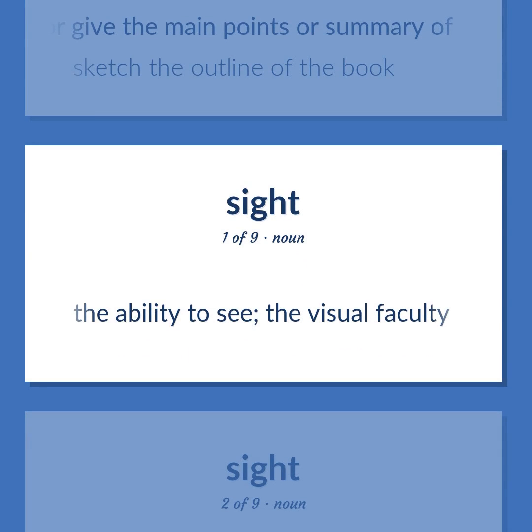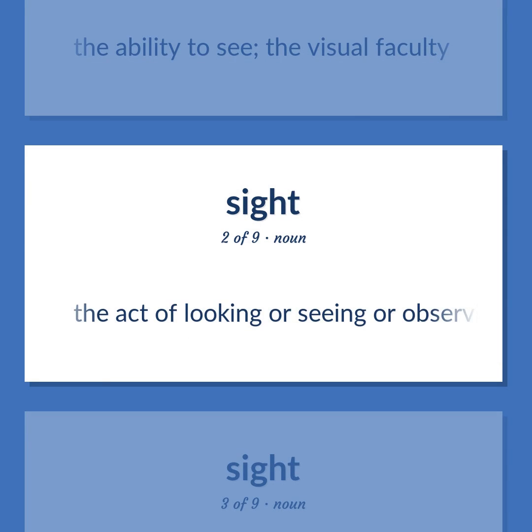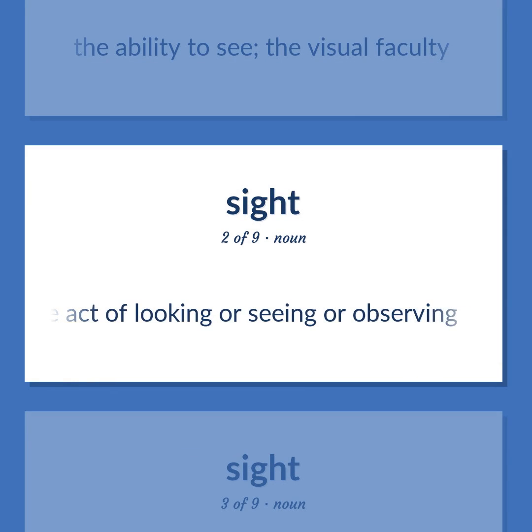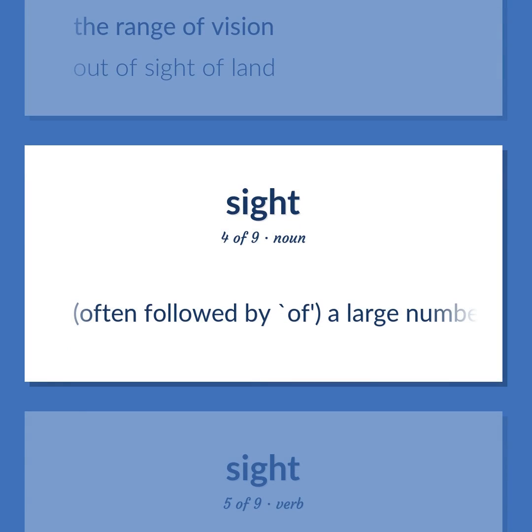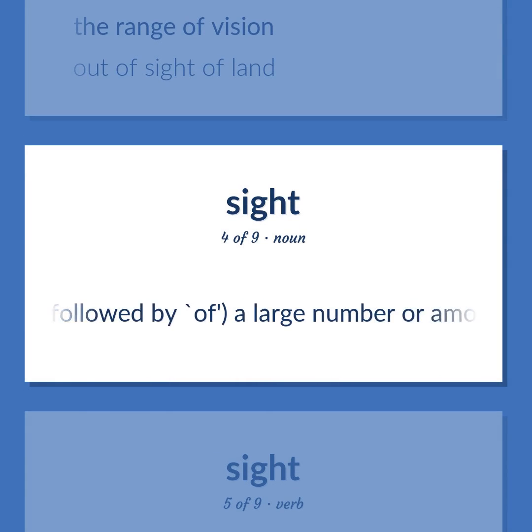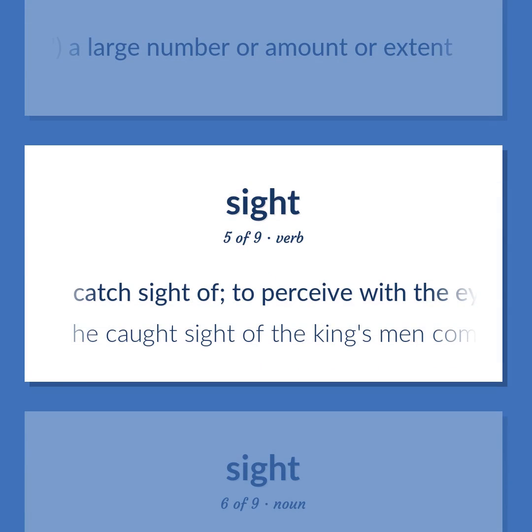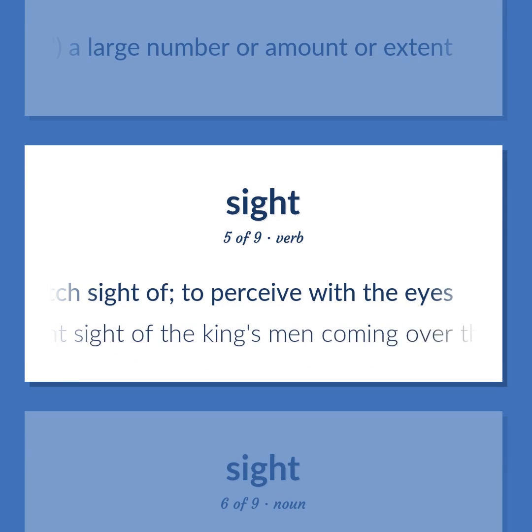The ability to see, the visual faculty. The act of looking or seeing or observing. The range of vision. Out of sight of land. Often followed by of, a large number or amount or extent. Catch sight of, to perceive with the eyes. He caught sight of the king's men coming over the ridge.